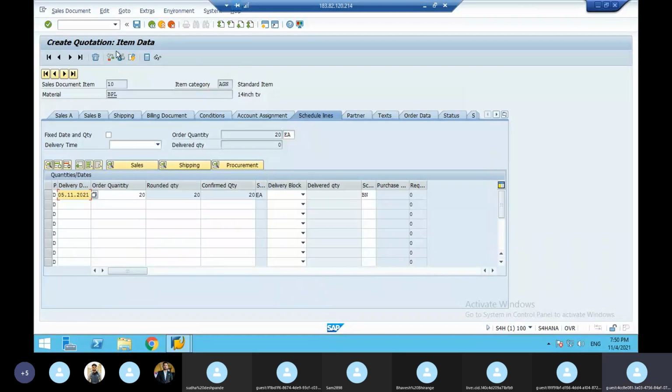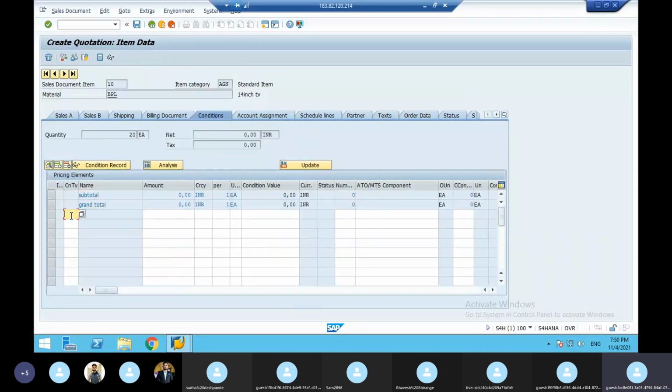Then here you have to go to the conditions. Here you have to give the price. I told you about the price master data, I showed you VK11. That is master data. If you don't maintain the master data, you can maintain it manually. In S4 HANA they will go and maintain manually, but you should know both. PR00 is a price.